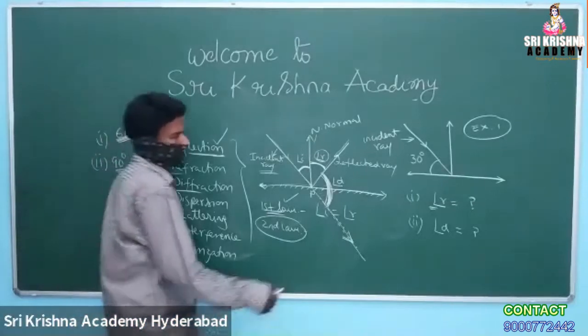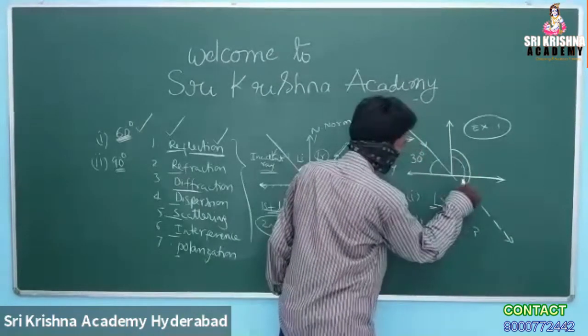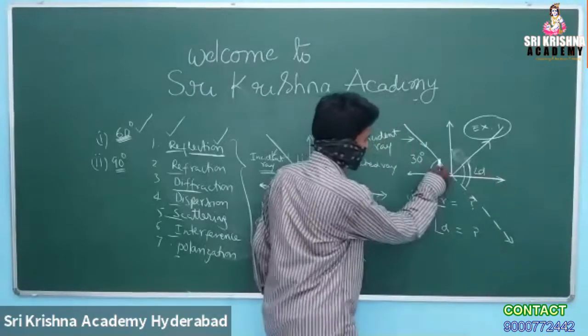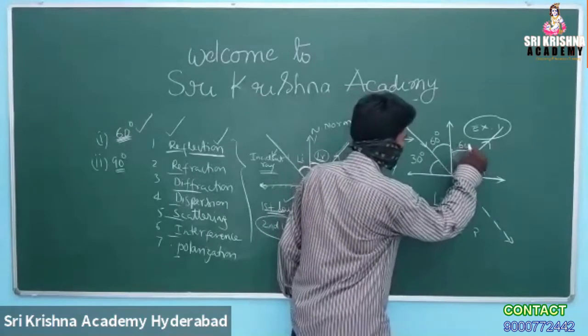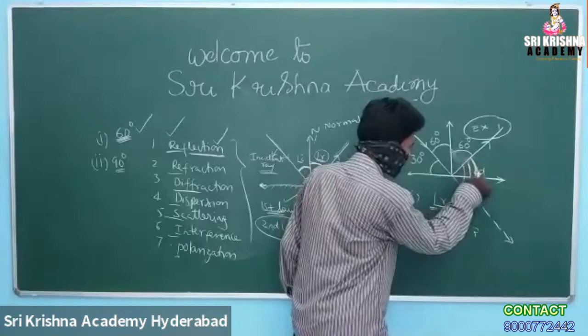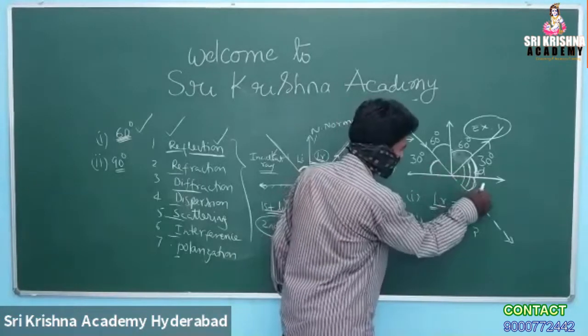Let us see. So this is the actual direction of the ray. Definitely this must be the deviation angle. So this is 30. Of course, this is 60, what she has already told. Is Neha listening? This is 60 degrees, 60 degrees. Is it okay? Now this small angle will be 30 degrees. Definitely, is it not? So this is 30.